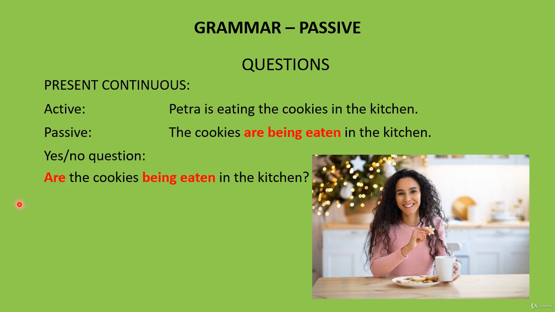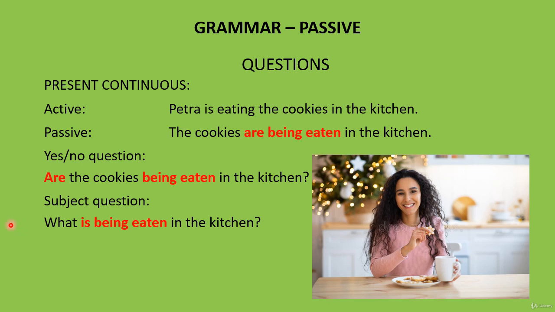Now make a subject question from our sentence. What is being eaten in the kitchen? The subject cookies changes to what, and are becomes is because the speaker is asking about an unknown subject.